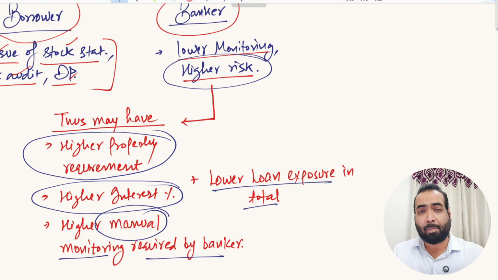You cannot ask the bank to give you overdraft limit of rupees 50 crores. Although by passing of time, the banks are giving more and more overdraft limit. Some banks are giving up to 15 crores also. But many banks have the policy of restricting the overdraft limit up to a maximum 5 crores only. So banks generally don't go for higher exposure, higher loan exposure in form of overdraft facility, because of higher risks involved in it. So they prefer cash credit limit facility only if they want to go for higher exposures.